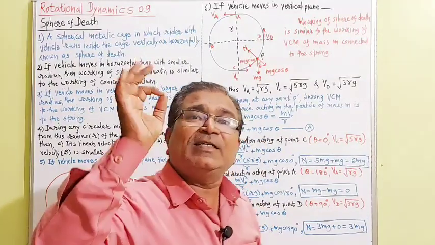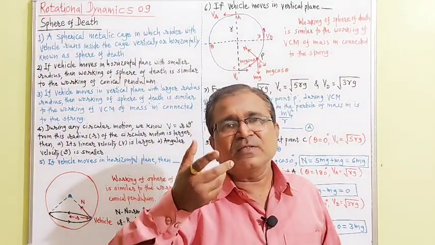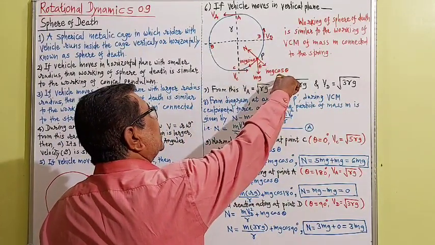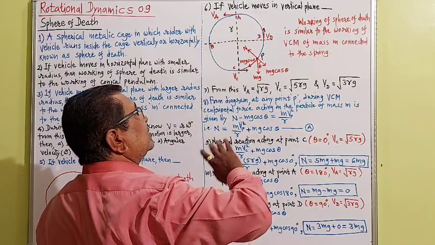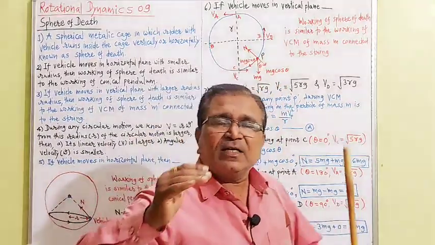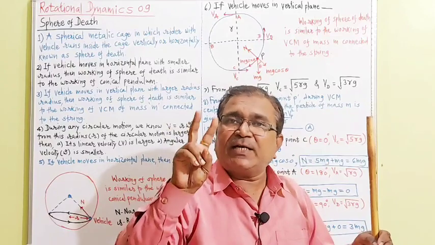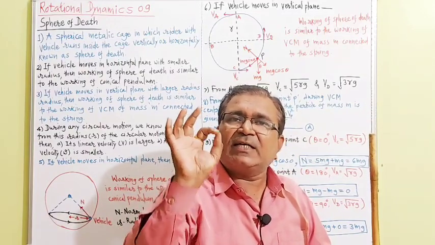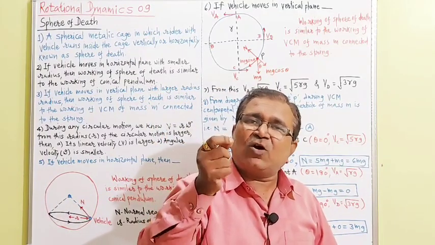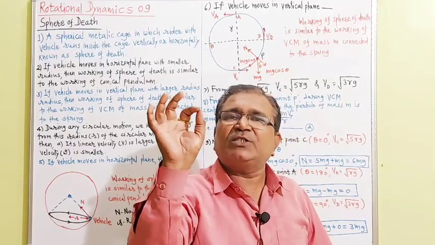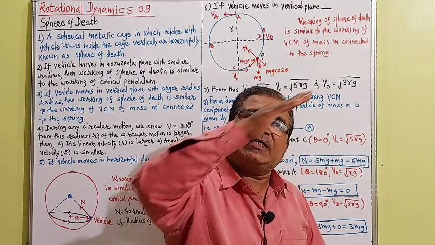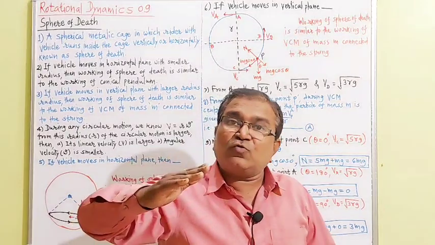Which are those two components? Mg cos theta and mg sin theta. Out of that, mg cos theta is acting in the outward direction and normal reaction is acting in the inward direction. So this normal reaction and this mg cos theta are acting in opposite directions, and from these two forces we get the resultant centripetal force. That resultant centripetal force is capital N minus mg cos theta, because capital N is acting in the inward direction and mg cos theta is acting in the outward direction.